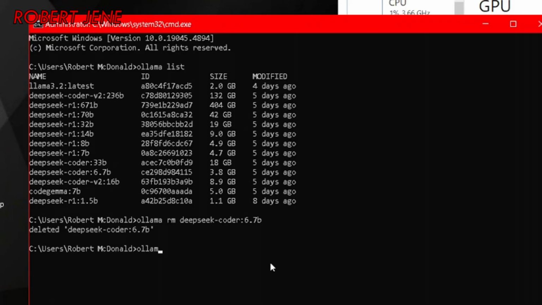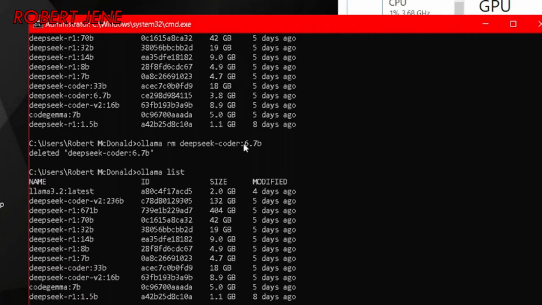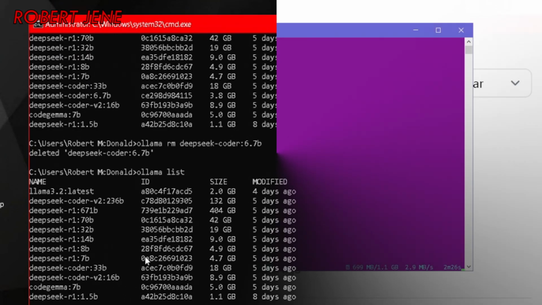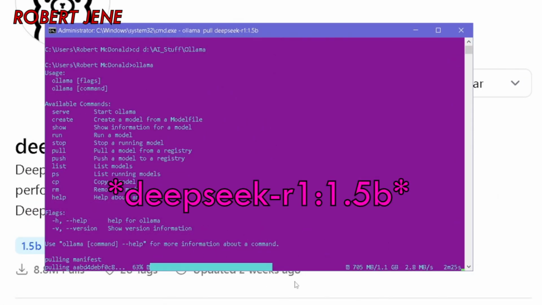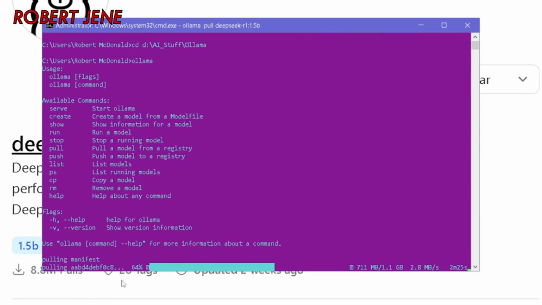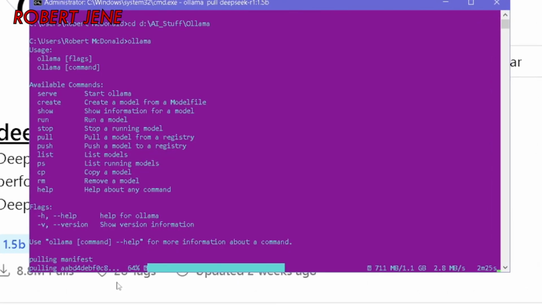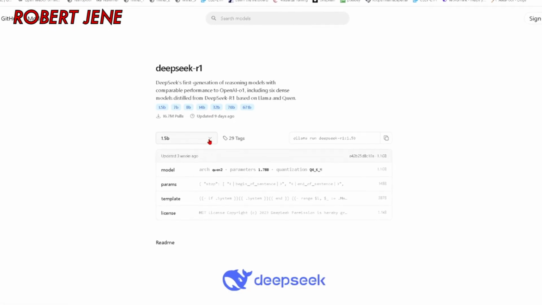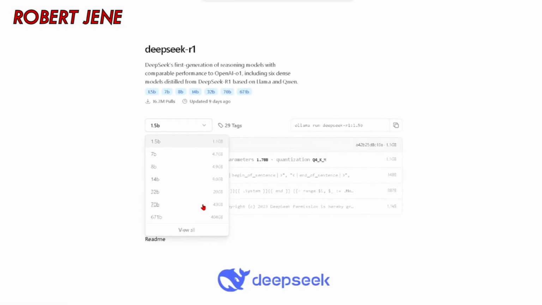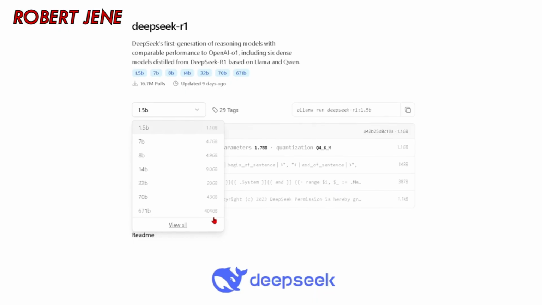Now if I type ollama list, see, the one I deleted was the 6.7 billion model of the DeepSeek Coder. And I have the 33 billion and the version 2, 16 billion. And the 6.7 billion is now gone. Now this one takes about 5 minutes to download on all the computers I've tested it on. Your download speed will vary, but the download size for the smallest version of DeepSeek R1 is about 1.1 gigabytes. You can check the Ollama Library for the download size for each of the models.